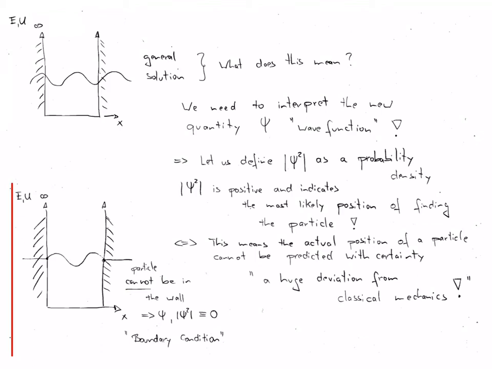Applying the Copenhagen interpretation to our particular problem, we have to require that the particle cannot be in the wall, outside the well. This means the probability density has to be 0 outside the well, and therefore also the wave function has to be 0. This provides us with a useful boundary condition.